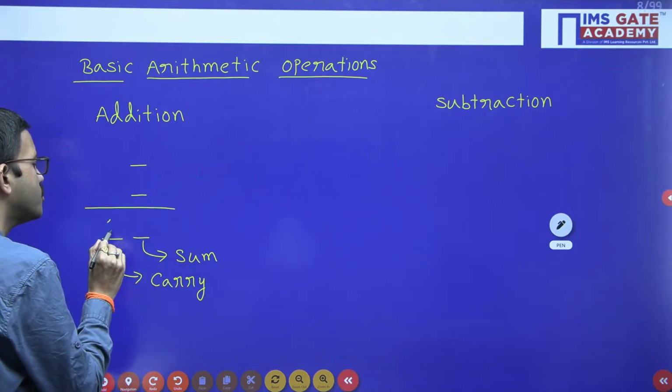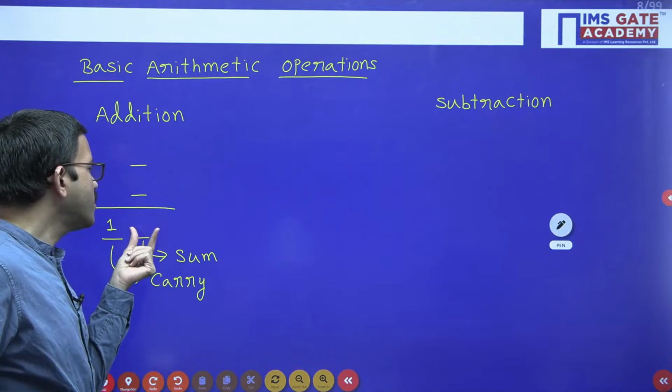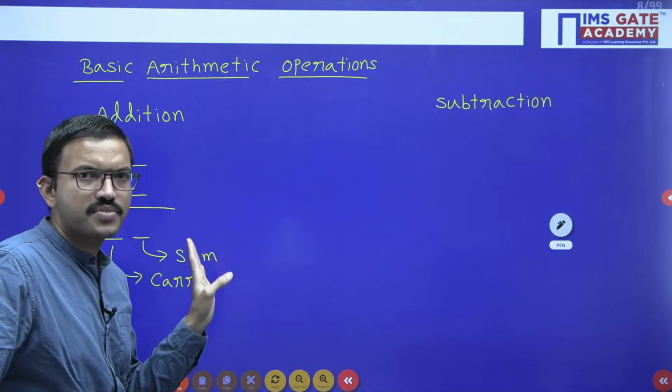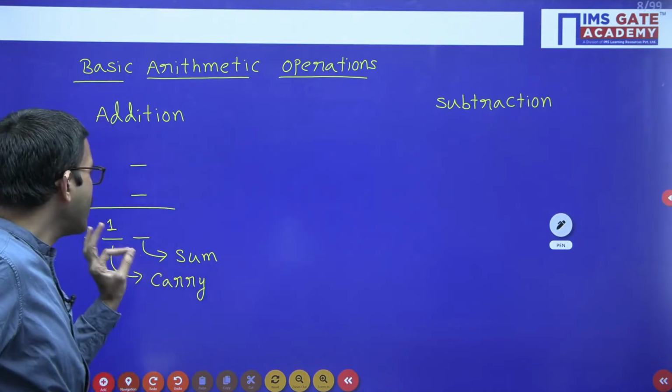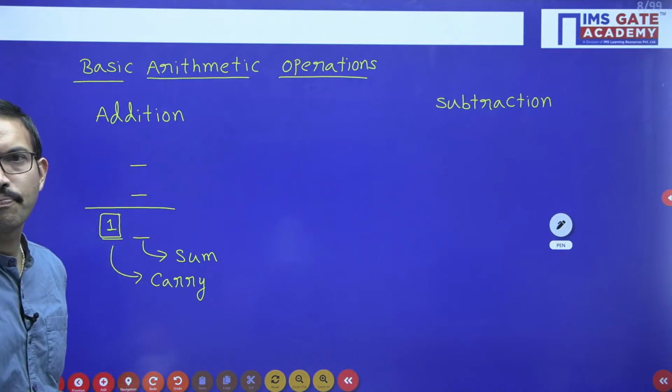So whenever we get carry, as long as you are able to represent with a single digit, at that time there is no carry. That means the carry value will be 0. But whenever we require carry, we always represent the carry value as 1.